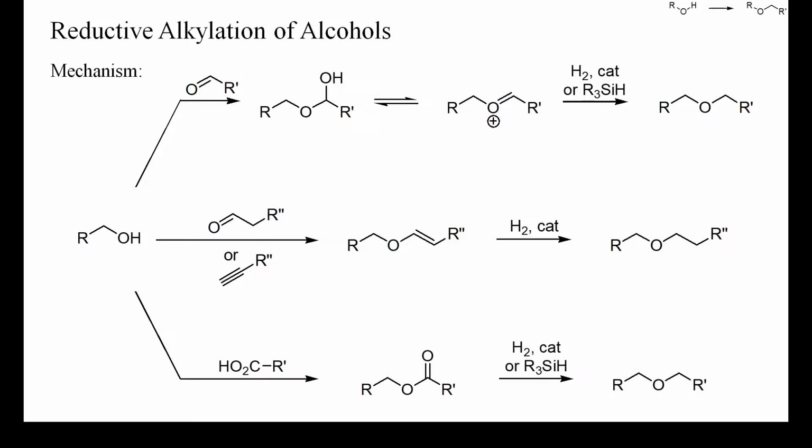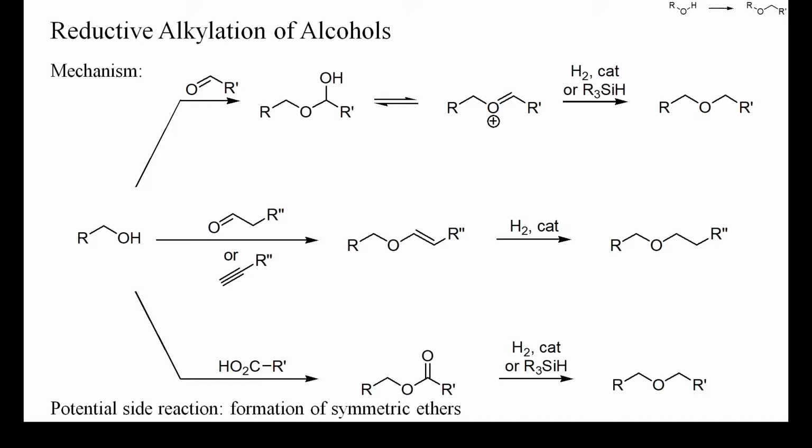Even carboxylic esters or mixtures of alcohols and carboxylic acids can be reduced to ethers, often under conditions similar to those of the reduction of acetals. When acidic conditions are required for one of these reductive alkylations, one potential side reaction is the formation of symmetric ethers. Moreover, the electrophile can be reduced to a primary alcohol, and under forcing conditions, some alcohols and ethers can be reduced to alkanes.